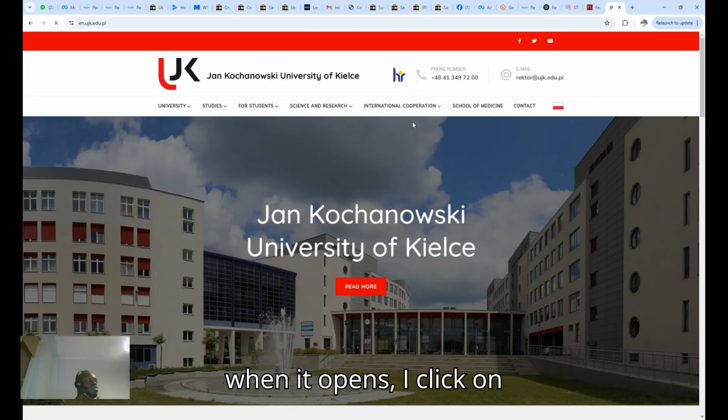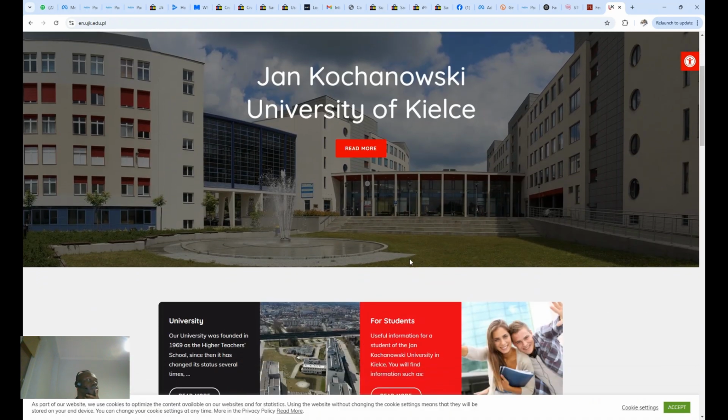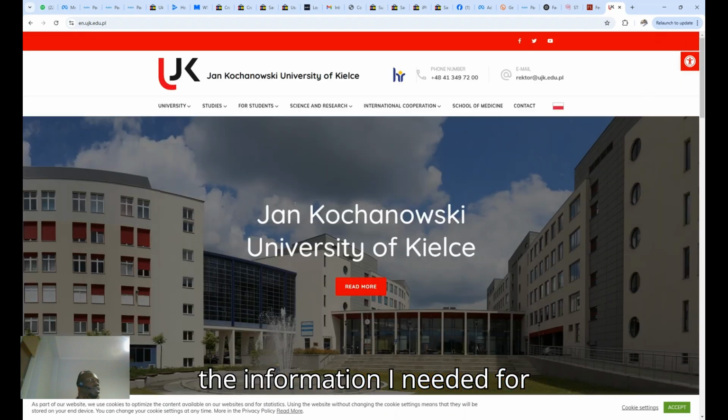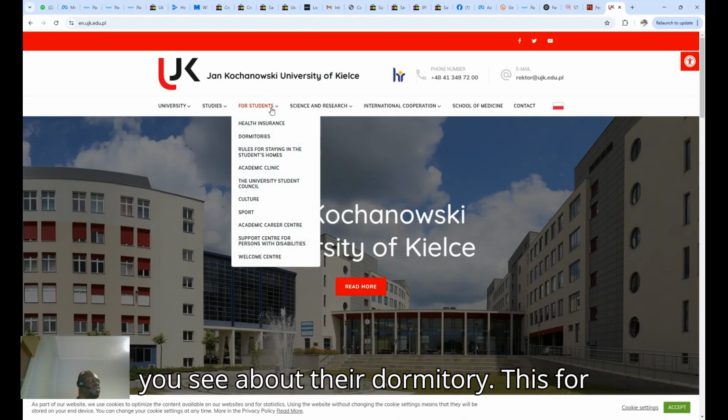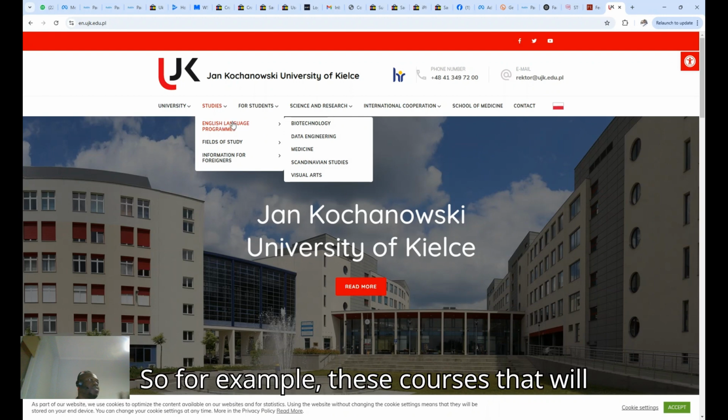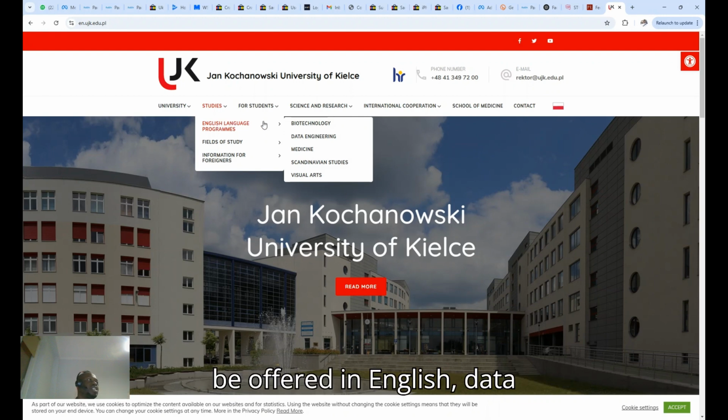Then when it opens, I click on the information I need for students. This is for students. You see about their dormitory. This is for studies, English language programs. So, for example, these courses will be offered in English: data engineering, biotechnology, medicine.